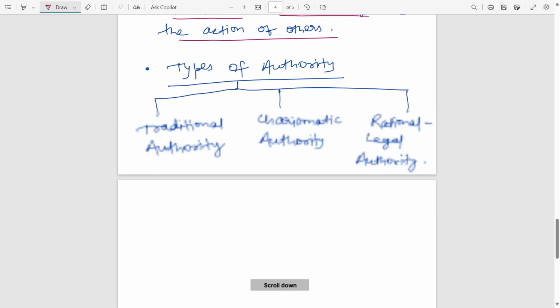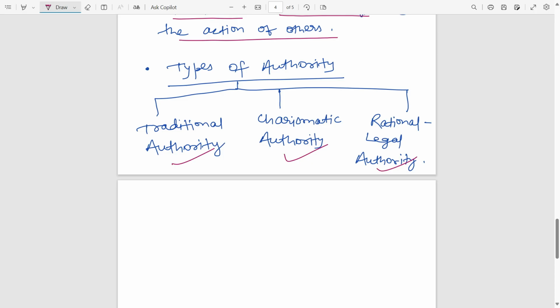Further, he has explained the types of authority: traditional authority, charismatic authority, and rational legal authority. We will see these different authorities on separate slides. So, with an example, I am explaining what traditional authority is.